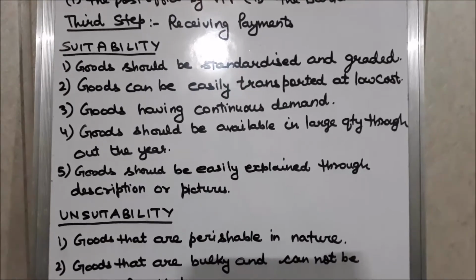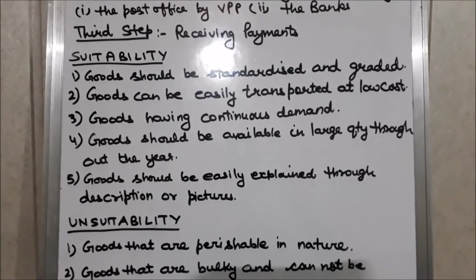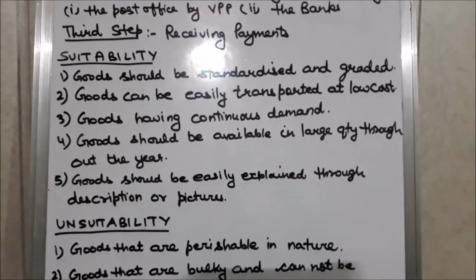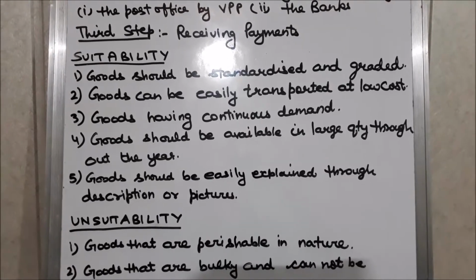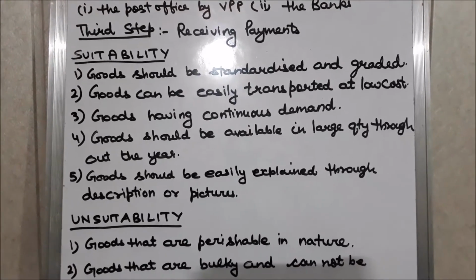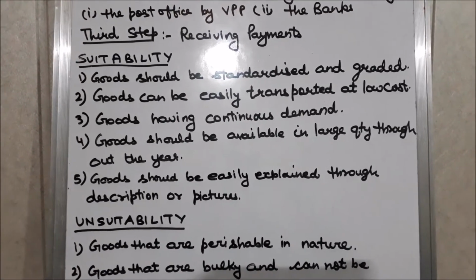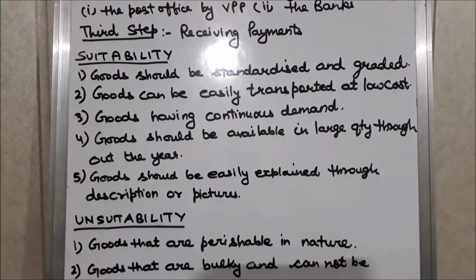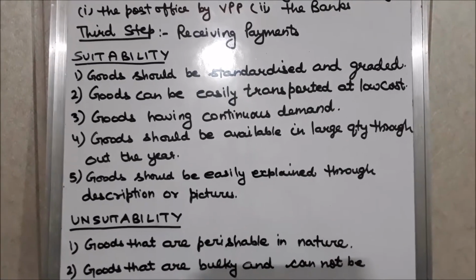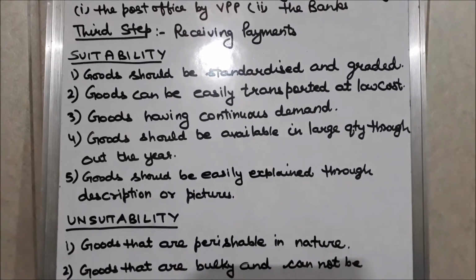So many examples are here of the goods which can be delivered through mail order houses, like medicines, toys, clothes, footwear, cosmetics, artificial jewelry. These types of goods can be easily transported through mail order business.